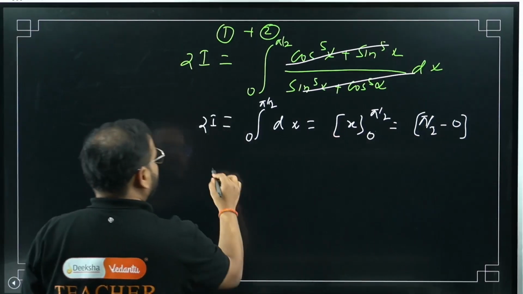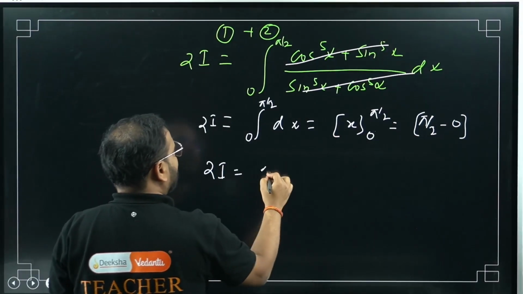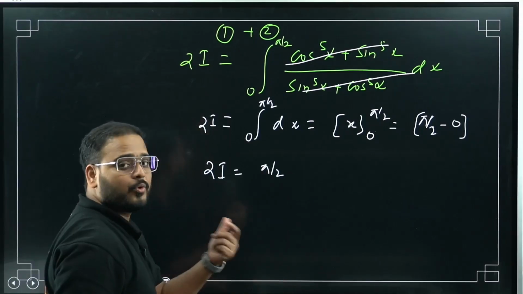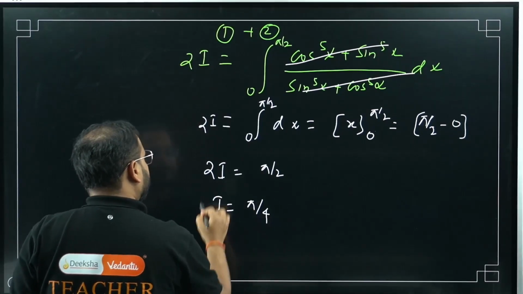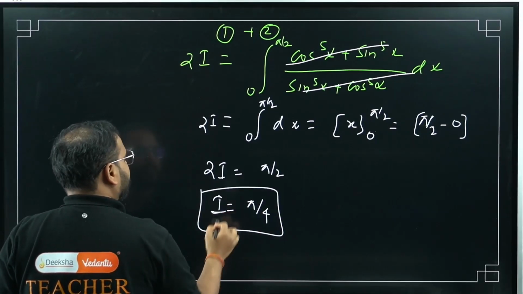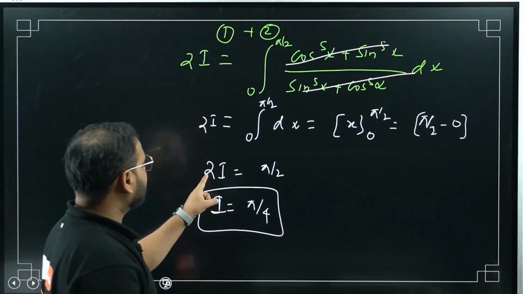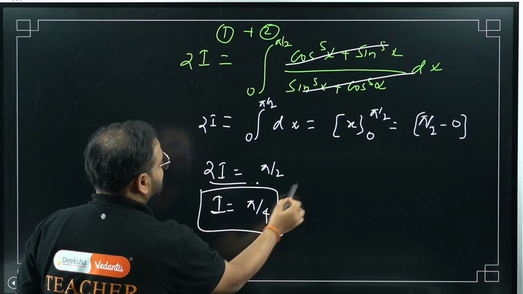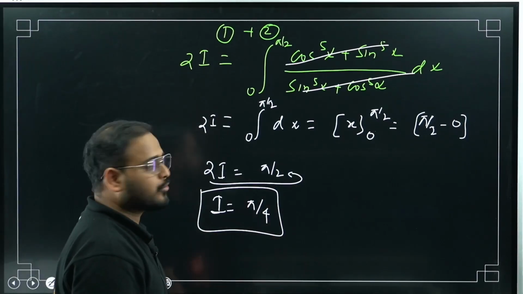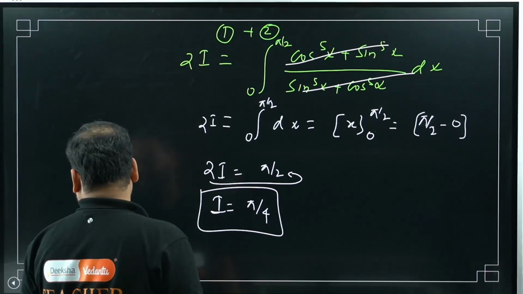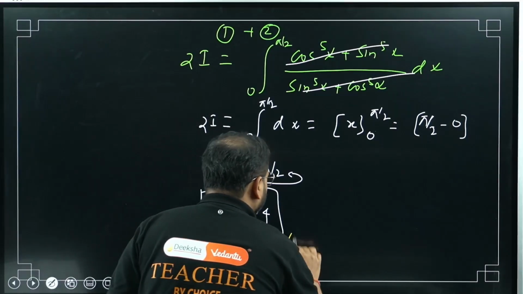Right, sir? What I'm getting is 2i equals pi by 2. I'm looking to find the value of i. So pi by 4. How, sir? Bring this 2 on this side. Multiplication becomes division, no? So 2 into 2 will become pi by 4. This is my answer.